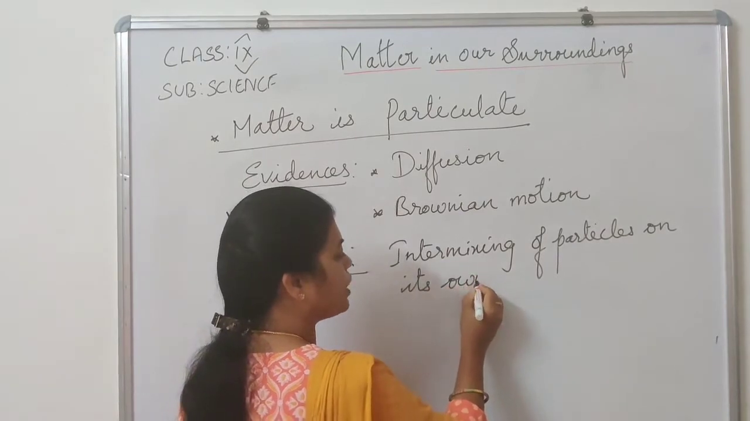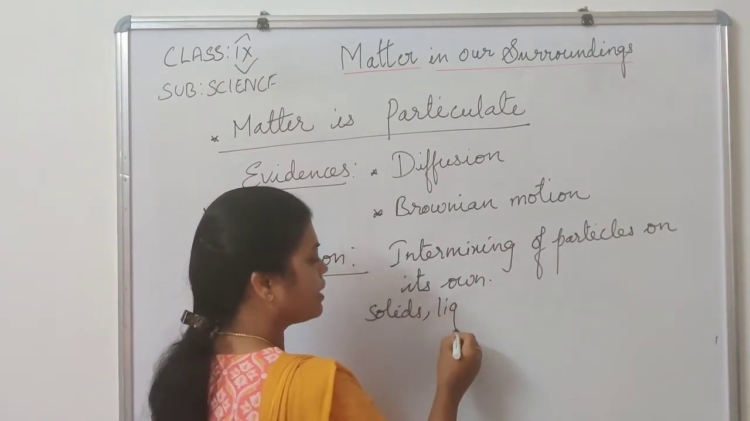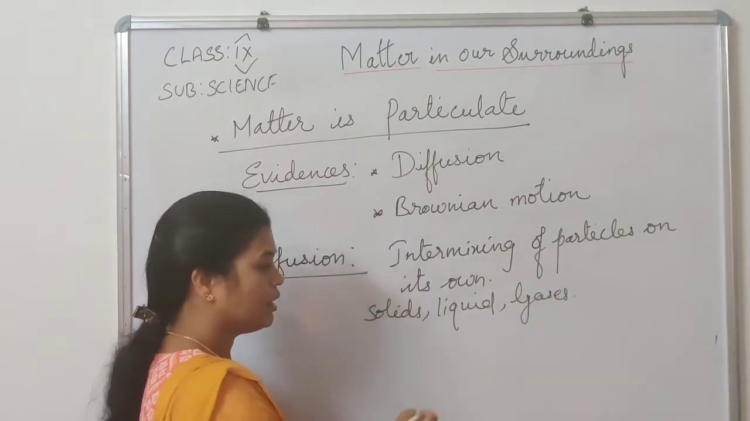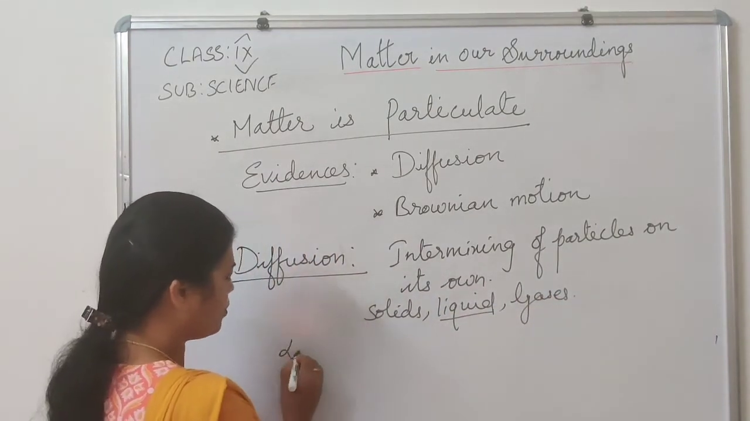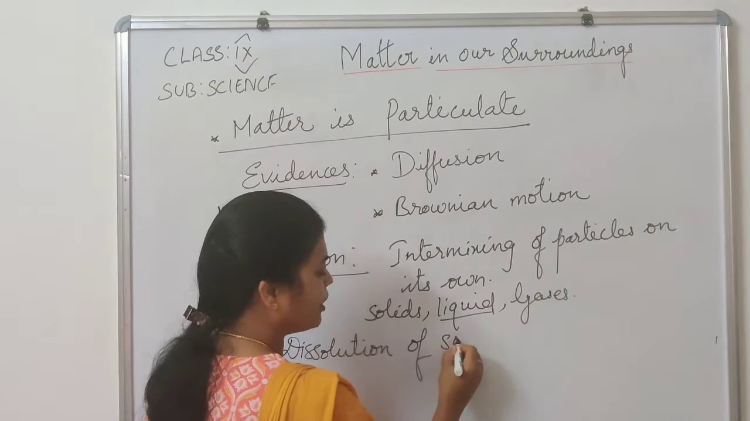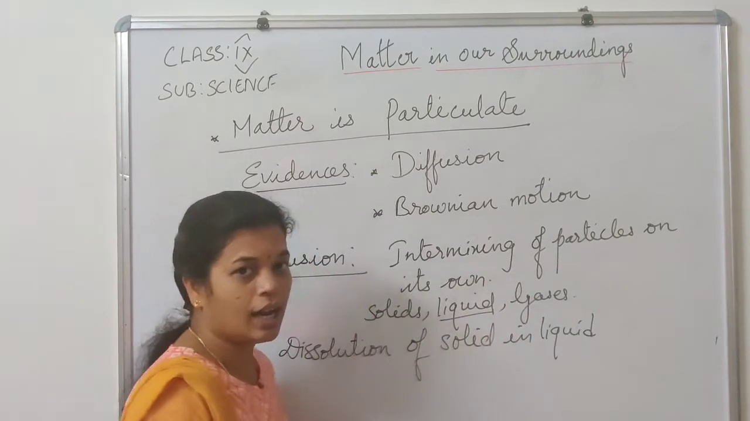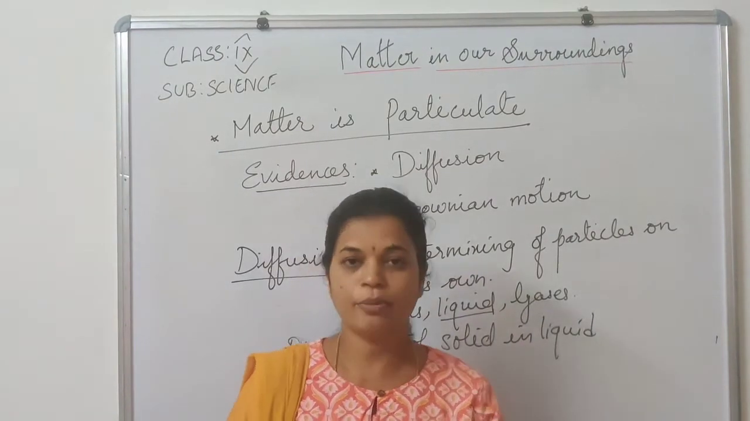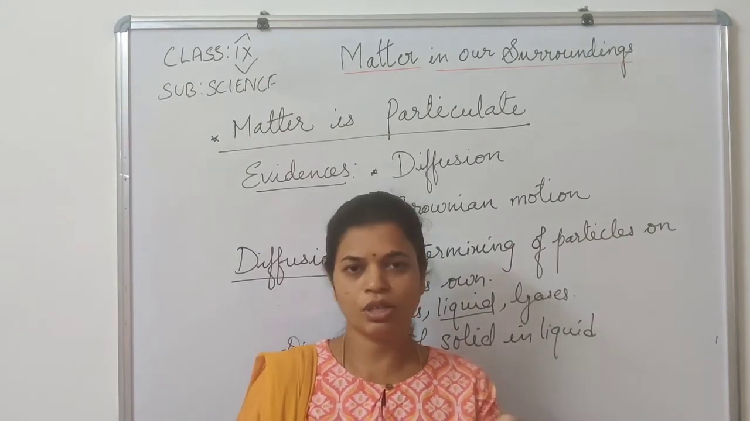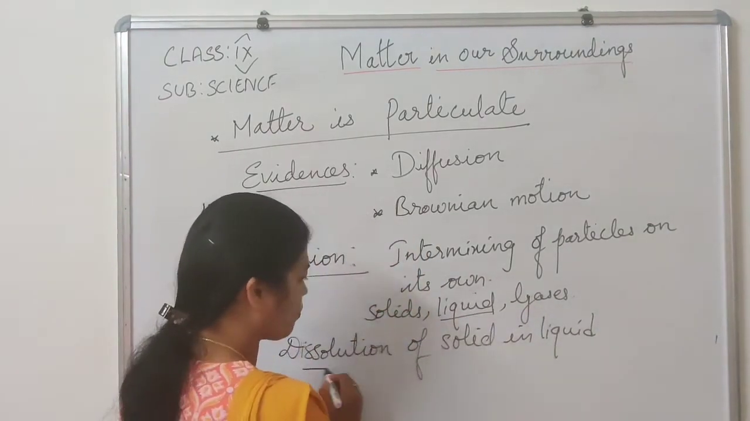So this diffusion happens even in solids, even in liquids, even in gases also. Like for example, let us take an example of dissolution of a solid in a liquid, like salt. Take any soluble salt. For example, as prescribed in your NCERT book, it is given as potassium permanganate. Take only a small pinch or 2 to 3 crystals of potassium permanganate, that is KMnO4.